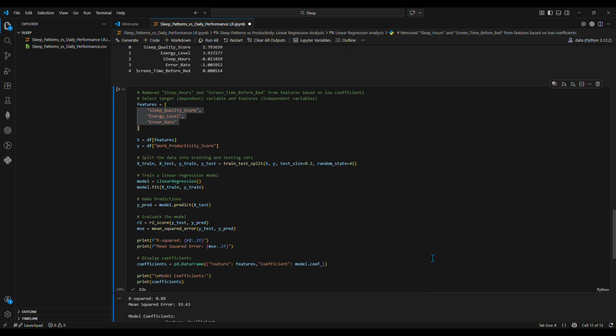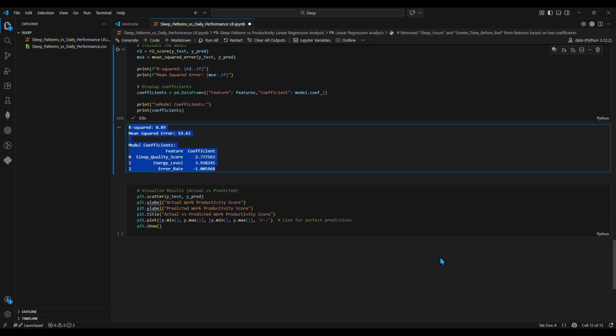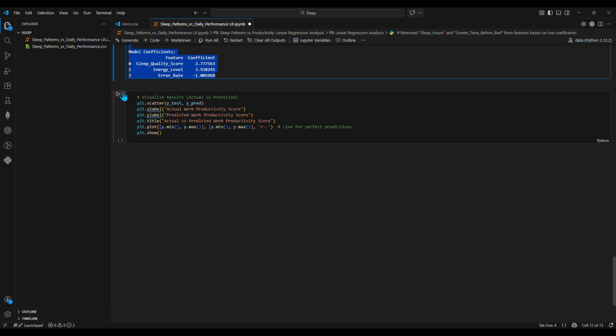Overall, this project shows how strongly sleep quality and energy levels influence productivity, and how linear regression can turn everyday behavioral data into meaningful predictions.